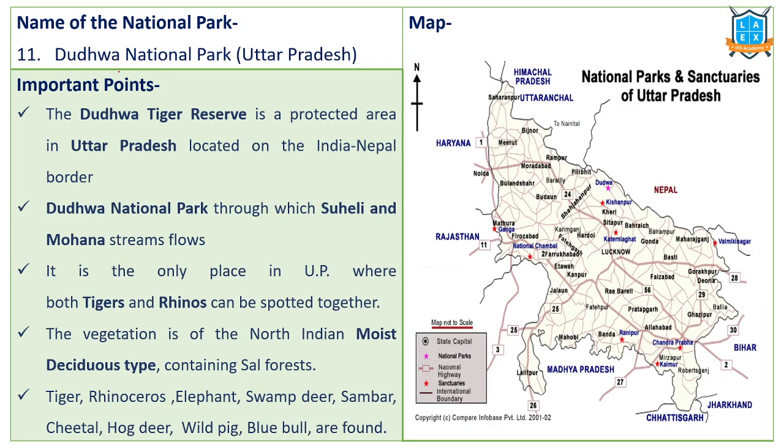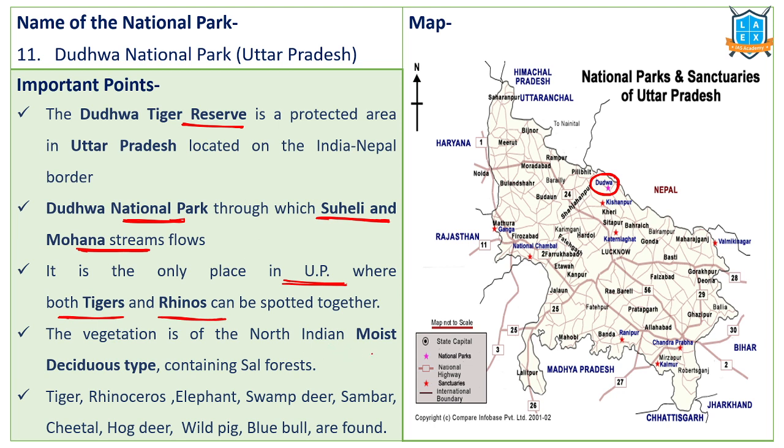The next national park is Dudhwa National Park. It is located in the state of Uttar Pradesh, very near to Nepal. Initially it was a tiger reserve, after that upgraded as a national park. Suheli and Mohana rivers or streams flow through this particular national park. It is the only place in UP where tigers and rhinos both coexist. Tigers and rhinos both coexist in this area.